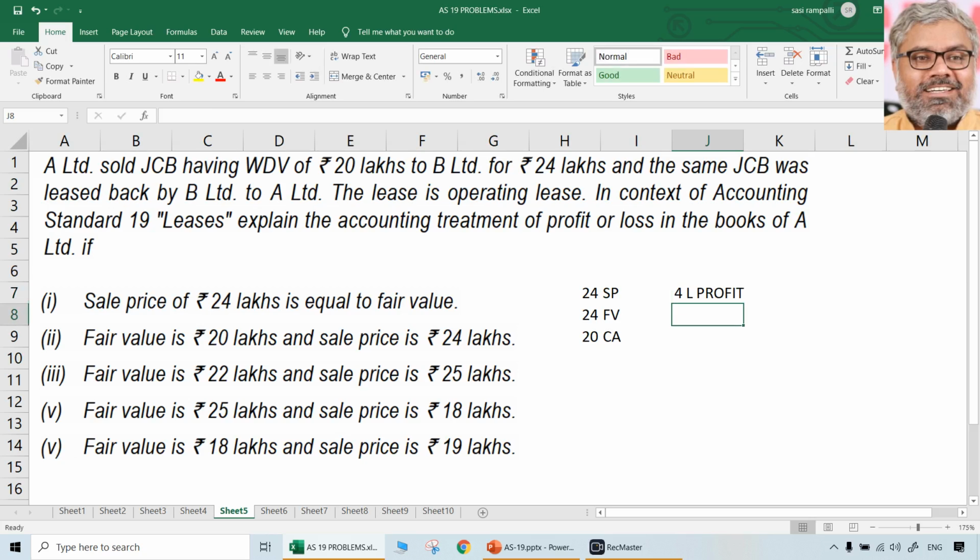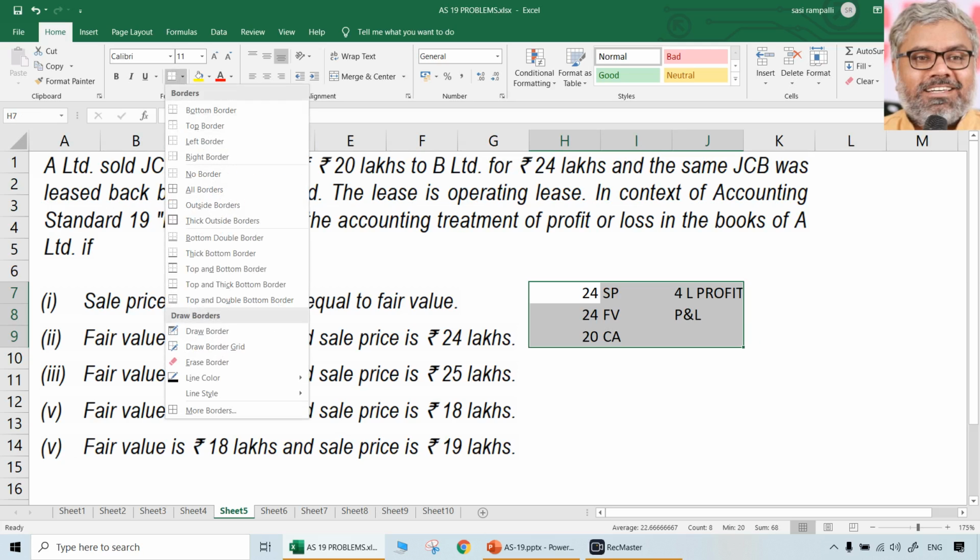So what is the treatment here? I am writing it as P&L. That means it should be immediately recognized. There is no need to defer it or postpone it, because sale price is equal to fair value. Profit is 4 lakhs because selling price is 24 lakhs and carrying amount was 20 lakhs. Book profit naturally is 4 lakhs. That will be recognized immediately. So this is the treatment in the first scenario.